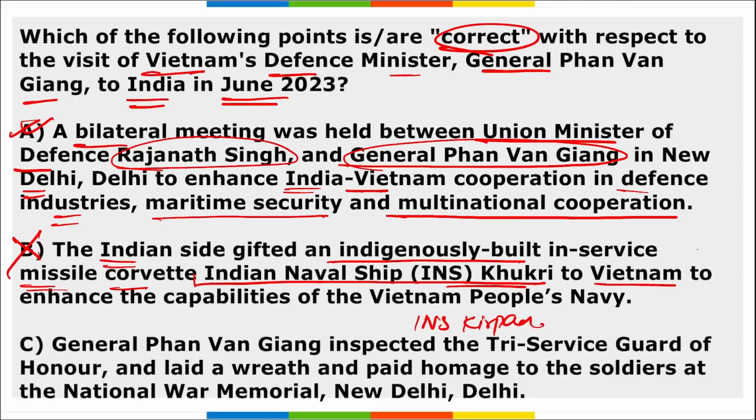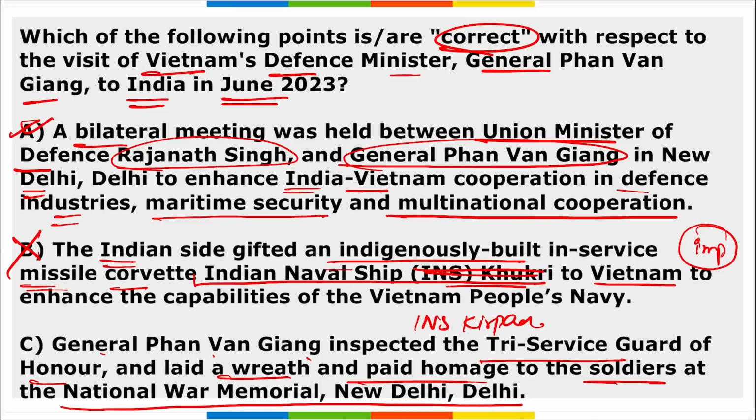And this is one of the most important current affairs being discussed here: what is the name of the Indian naval ship that was gifted by India to Vietnam? It is INS Kirpan and it is not INS Khukri. Correct it, right? Then also remember, he made a cultural visit to Agra, Uttar Pradesh. Apart from this, option C is that General Phan Van Giang inspected the Tri-Service Guard of Honor and laid a wreath and paid homage to the soldiers at the National War Memorial, New Delhi. So yes, it is also right.